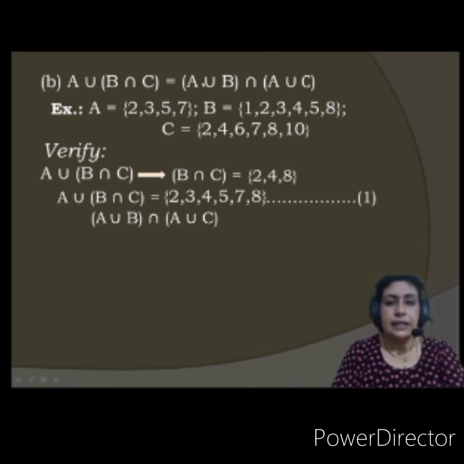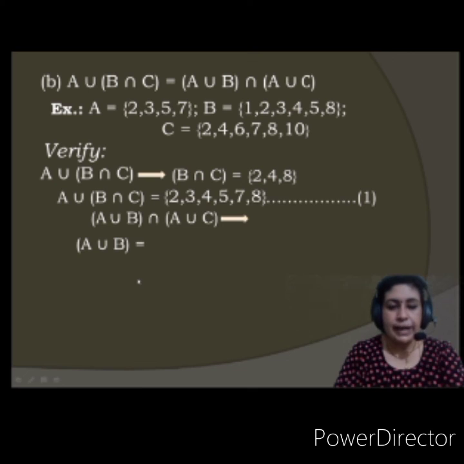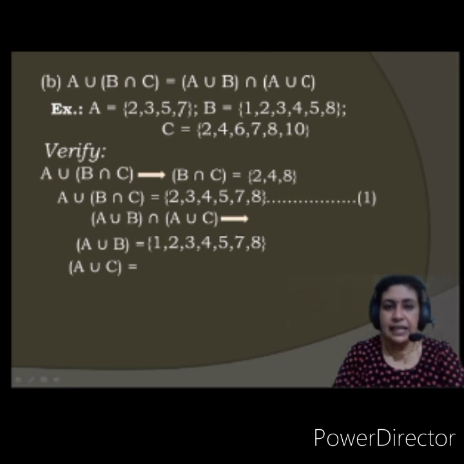Next is the right hand side. I'll first consider A union B, the first bracket. All the terms: 1, 2, 3, 4, 5, 7, 8. This is A union B. Next is A union C: 2, 3, 4, 5, 6, 7, 8, 10.